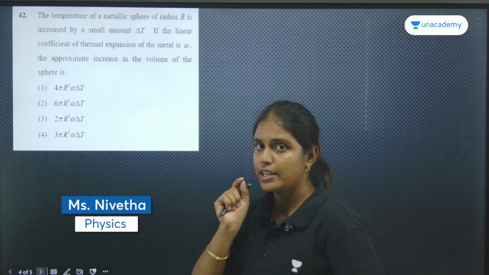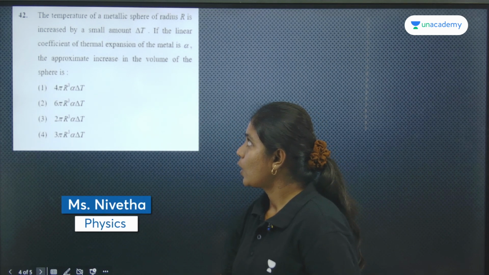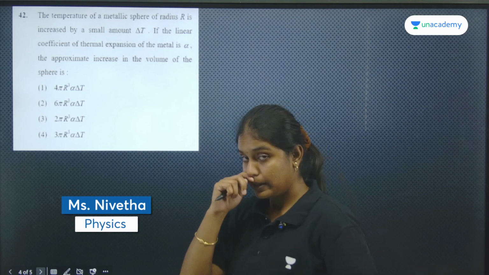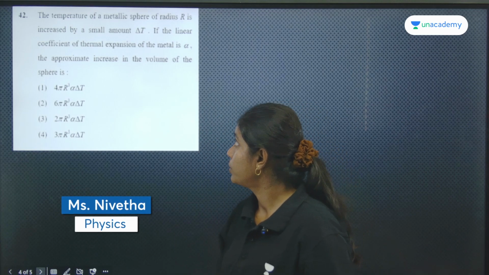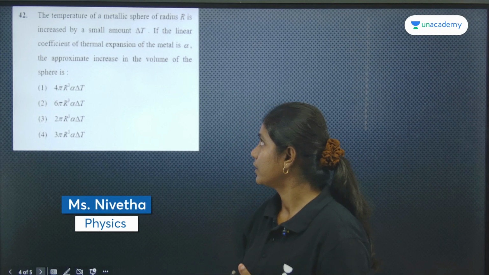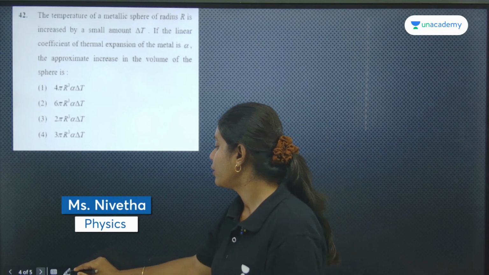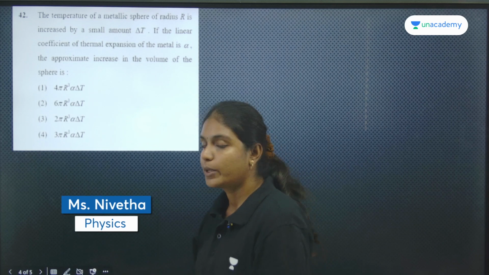Temperature of metallic sphere, அதோட radius r. இப்போ கொஞ்சமா temperature increase பண்றேன், that is del T. இப்போ linear coefficient of thermal expansion of metal alpha-வா இருந்தா வால்யூம் எவ்வளோ எக்ஸ்பேண்ட் ஆயிருக்கும்? ஸோ வால்யூம் எக்ஸ்பேன்ஷன்ஸ் பற்றி பேசணும்.